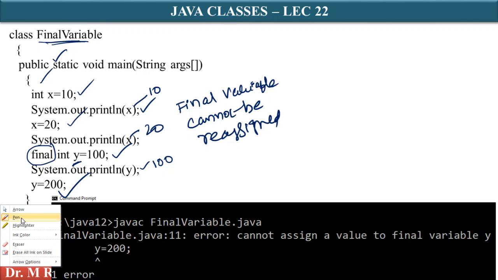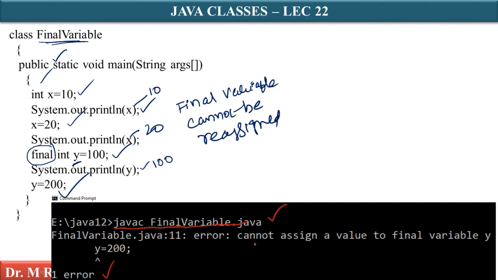Just observe this output carefully. Let me choose red color. Okay, just see javac FinalVariable.java. What is it saying? It has generated an error at compile time itself. That's the error: cannot assign a value to final variable y, for y = 200.